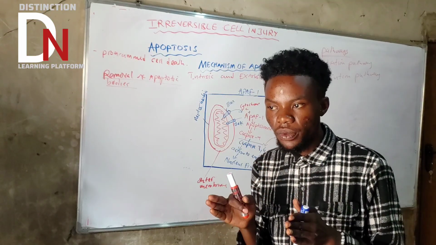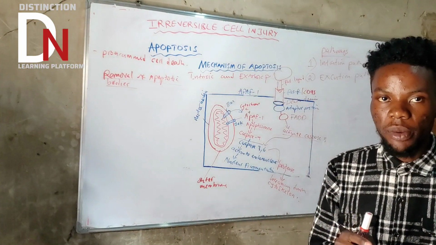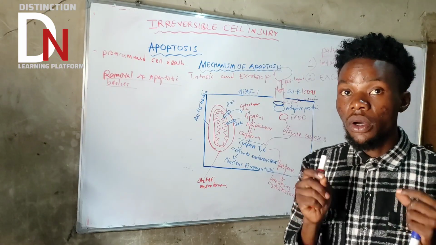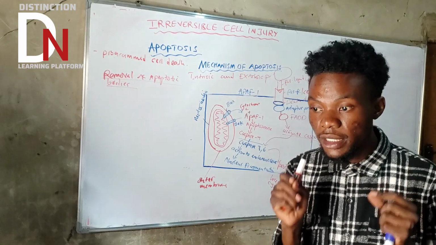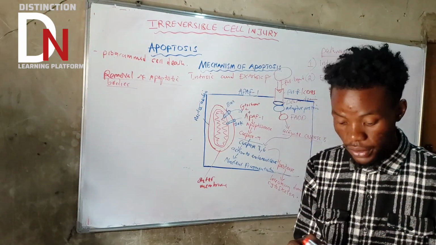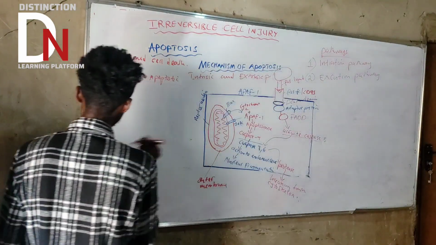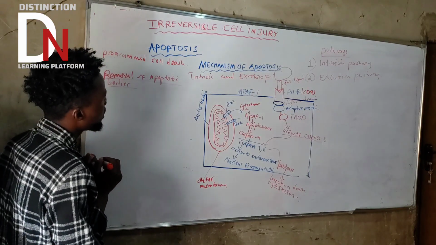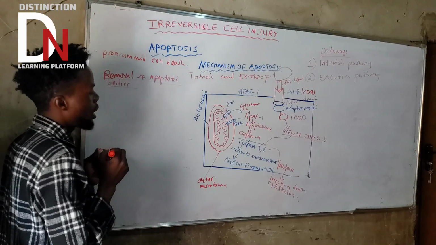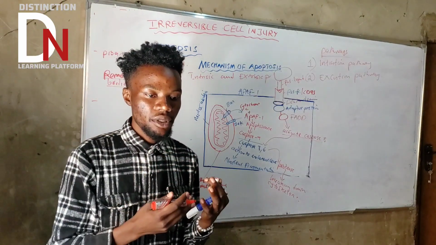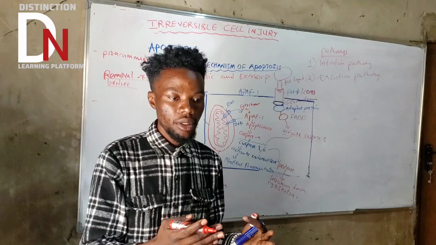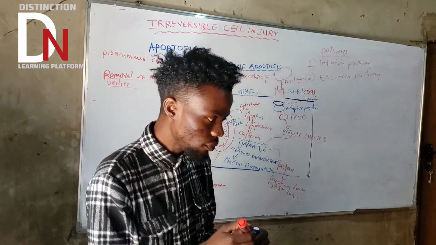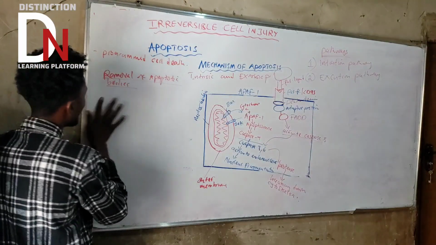Now the question is, how do they differentiate a cell that is just normal, that has not undergone apoptosis, from the one that has undergone apoptosis? There are various mechanisms so that the white blood cell or the macrophage can recognize that this is a cell that has undergone apoptosis. Two important things. The first one is that an apoptotic cell puts a certain signal on the cell membrane, a very important signal.